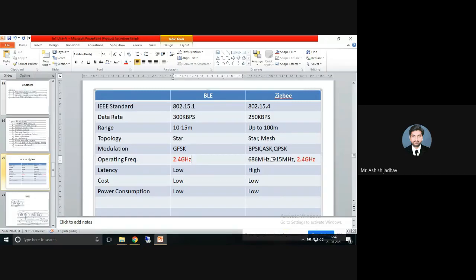I told you this band of frequency is used in Europe, this band of frequency is used in North America, and the rest of the globe is using 2.4. That means it is the same frequency. If it is the same frequency band, the bandwidth is the same, utilized for BLE as well as for Zigbee.